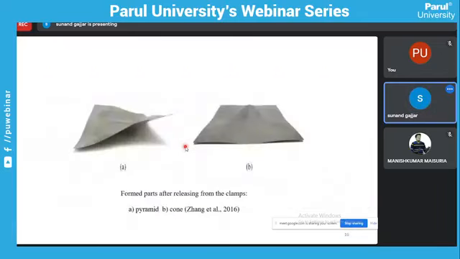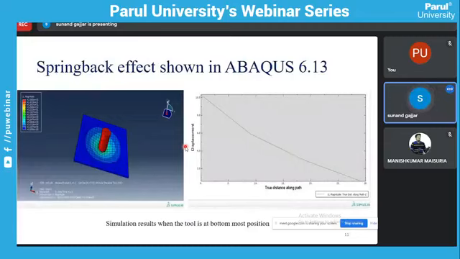Here, the springback effect is also observed in Abaqus software. Abaqus is the simulation software from Dassault. Actually, SolidWorks and Abaqus are both from Dassault Systèmes. So here you can see the part when the tool is at the bottommost position.